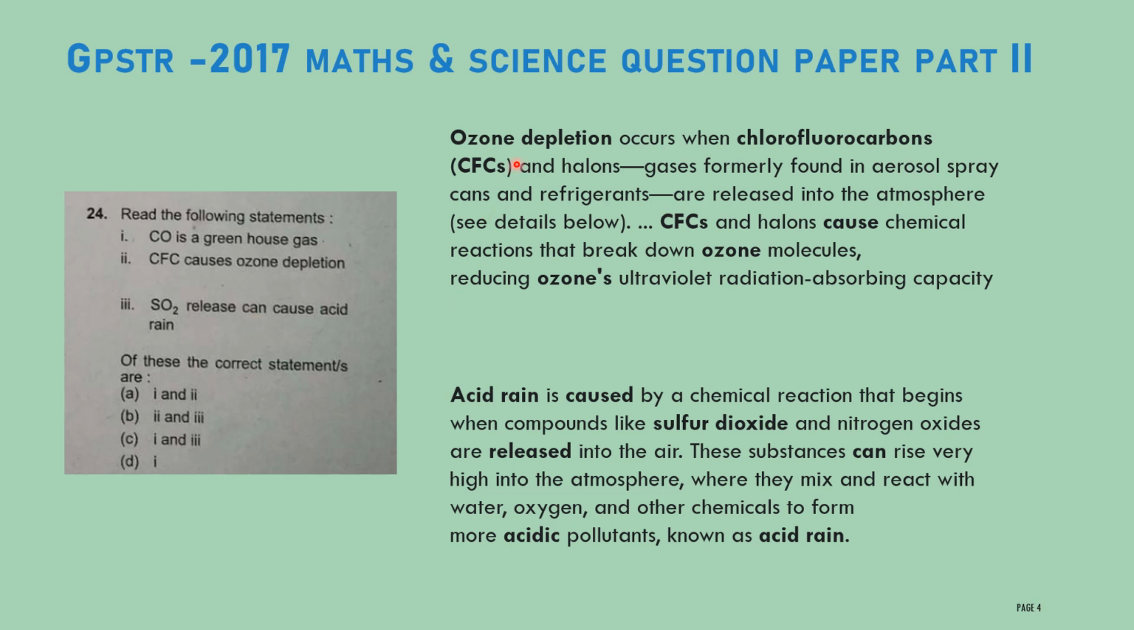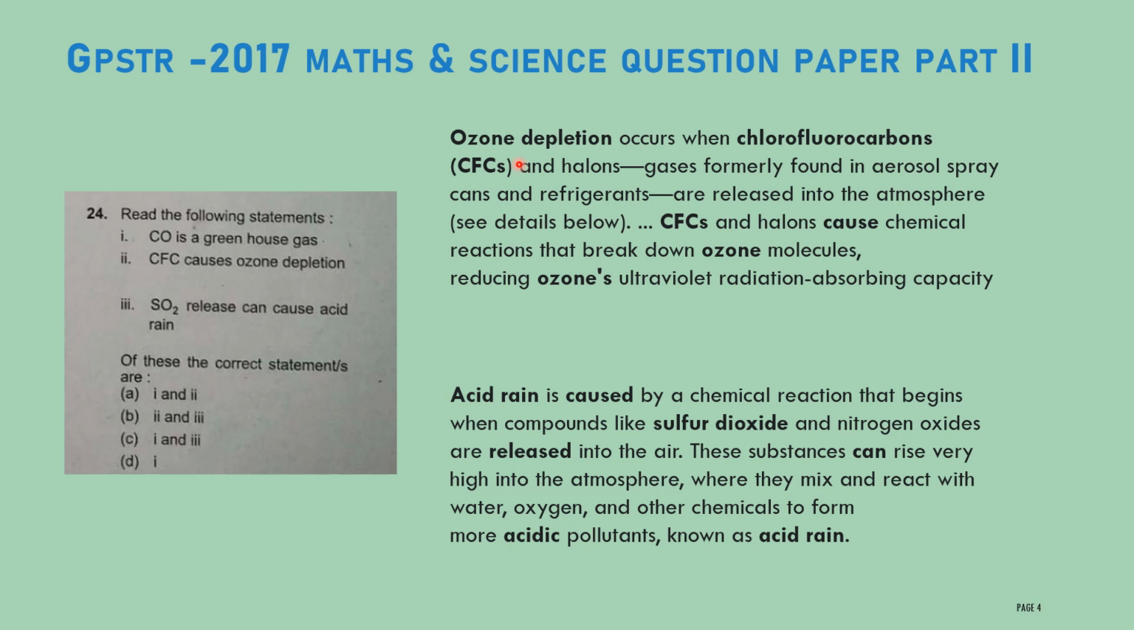First, we will see what is meant by ozone depletion. Ozone depletion is nothing but the formation of a hole in the ozone; otherwise, the ozone starts losing its capacity, that is, it reduces its absorption of ultraviolet radiation. That we call ozone depletion.